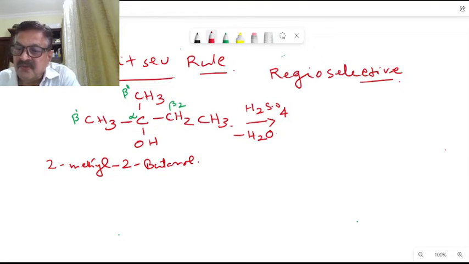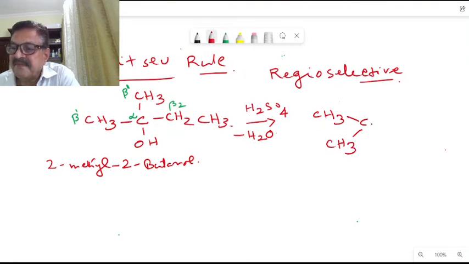Now let us see the two different beta carbons, beta 1 and beta 2, and the alpha carbon. One product formed will be CH3, double bond, then CH3 here.